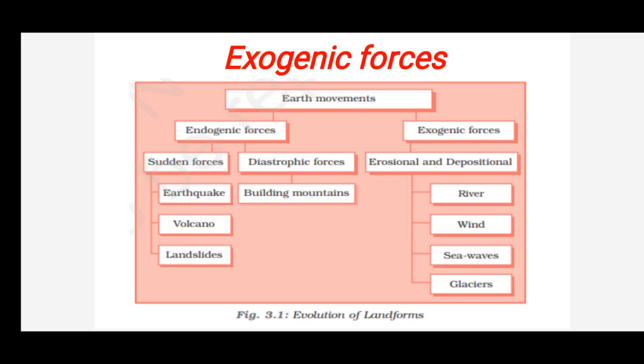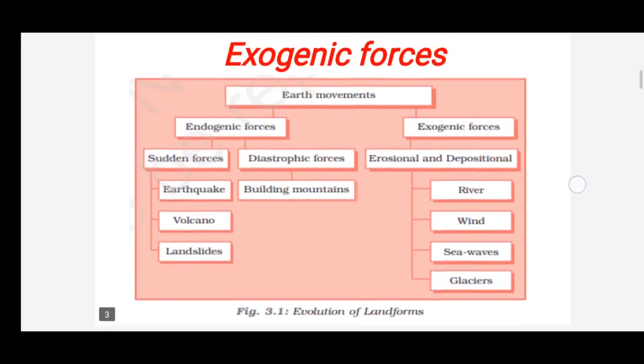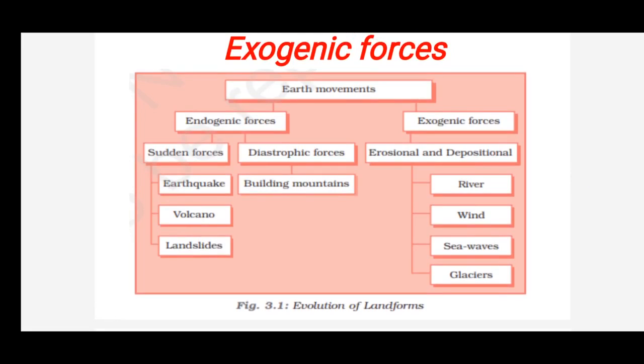Once again, let us recollect those endogenic forces, children. The movement of the earth which occurs below or beneath the surface of the earth is called endogenic forces. Due to endogenic forces, what kind of sudden forces may occur? Earthquake, volcanic eruption, and landslides may occur, which we have discussed in the first two parts of our chapter. And what steps you need to take to escape from earthquakes and volcanic eruptions we have also discussed, right? So today we are going to discuss the exogenic forces.